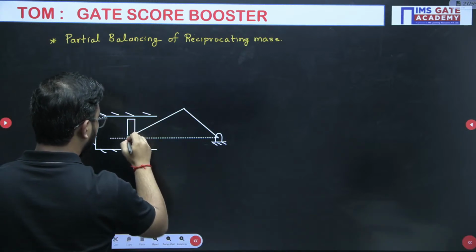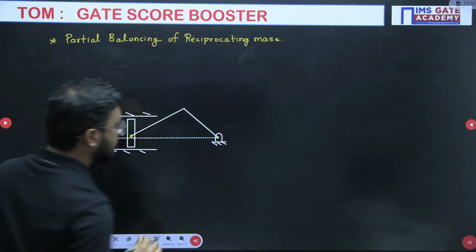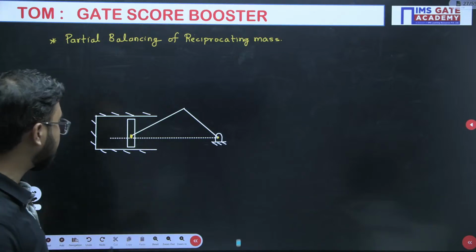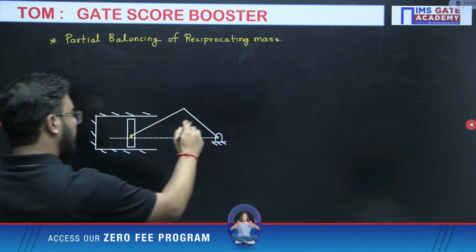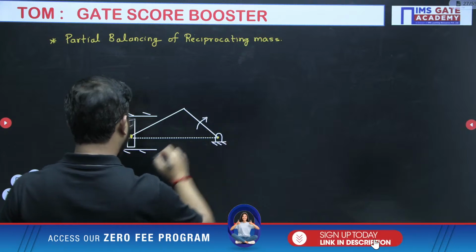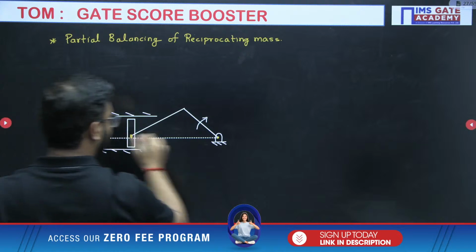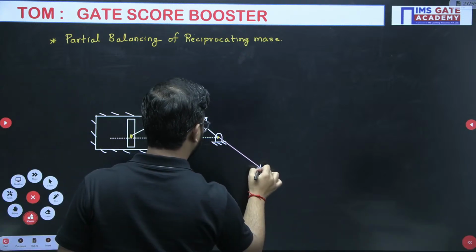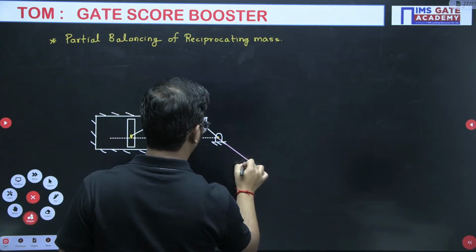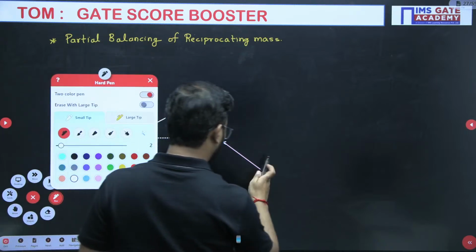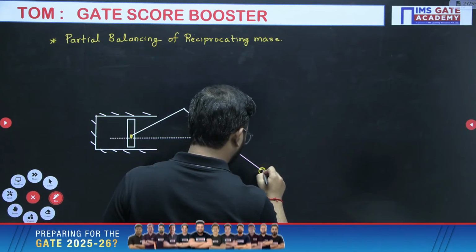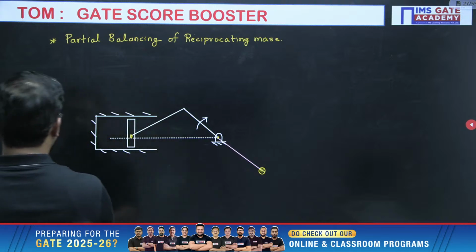So this is the single-cylinder crank mechanism we have. Now see, this is the crank. What we will do is attach a balancing mass here, opposite to this crank.